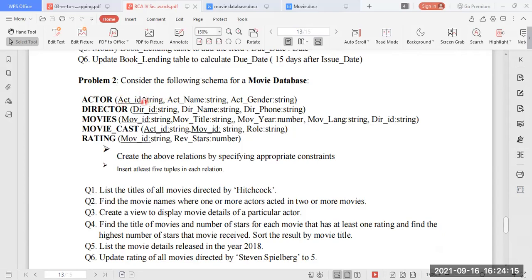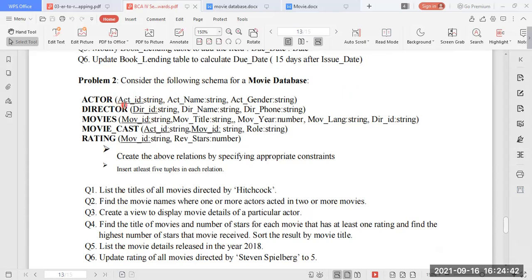Let us see. As I have told you, here there is no confusion about which attribute or field has to be the primary key. They have given it in a very proper way, underlined. So here act ID is underlined, and you have to take it as a string, which means a varchar. You take varchar, so that for actor you can provide the values like A101.